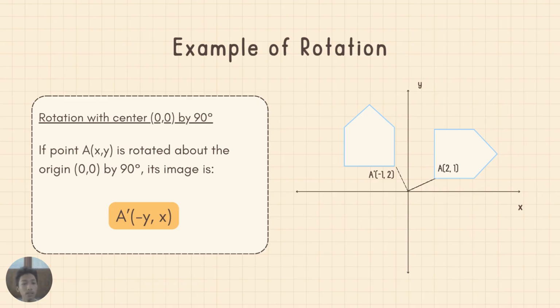So as you can see, rotation with center 0, 0 by 90 degrees: if point A at x and y is rotated about the origin 0 and 0 by 90 degrees, its image is A' at minus y, x. For example, if A at 2 and 1, we know that x is 2 and y is 1. So we apply the formula, then we get A' at minus 1 and 2.